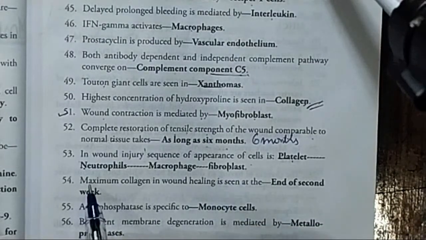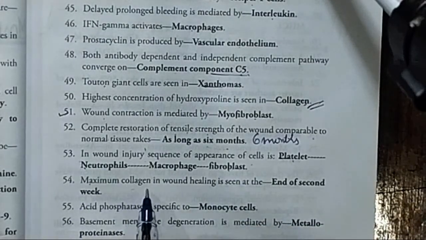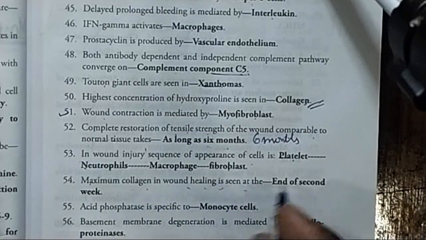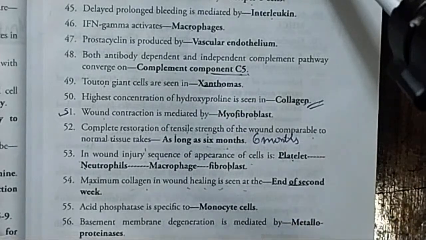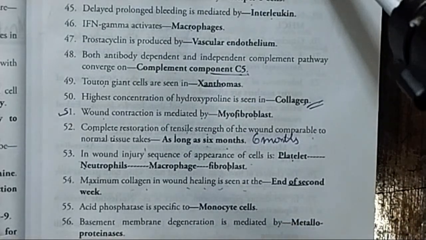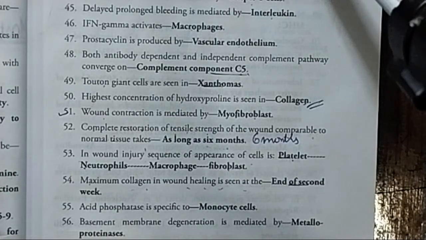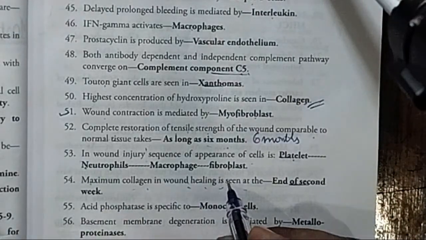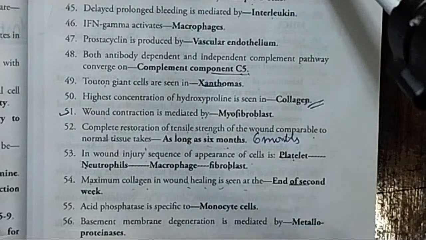Now the next important MCQ is, maximum collagen in wound healing is seen at the end of the 2nd week. Do remember, students, at what stage of wound healing the maximum amount of collagen is found. It is at the 2nd week. The maximum collagen in wound healing is seen at the end of the 2nd week.